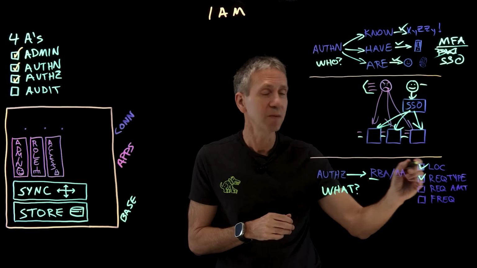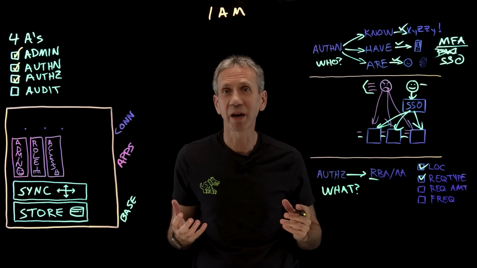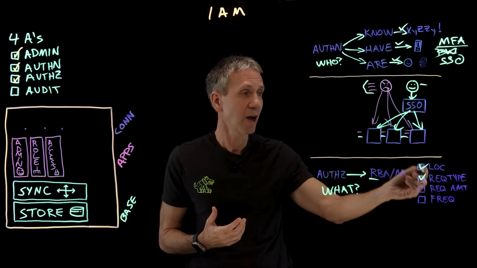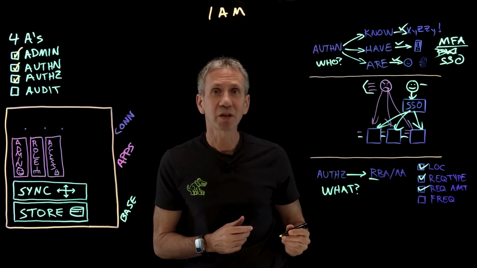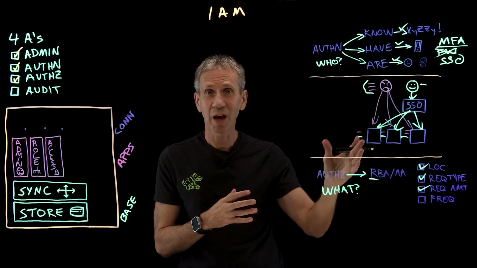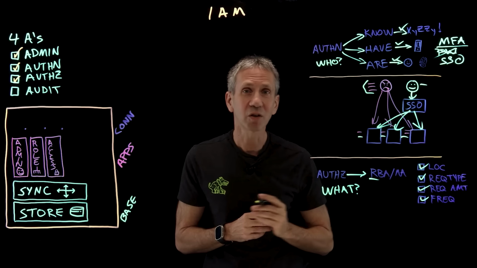I look at the request type. Certain types of requests say, yeah, it's low risk. You're looking up your bank balance, not a big deal. You want to transfer funds, bigger deal. So I might put more restrictions in that case. I might restrict it on amount. You can transfer funds up to $1,000, but if you want to do more than that, then we're going to put extra kinds of controls in place. You also might look at frequency.